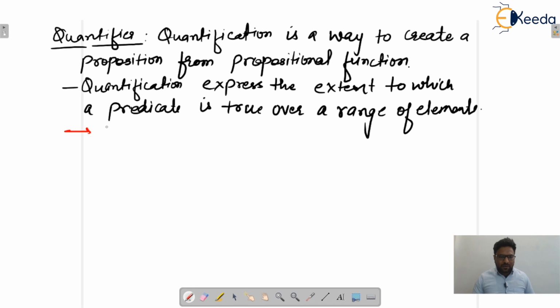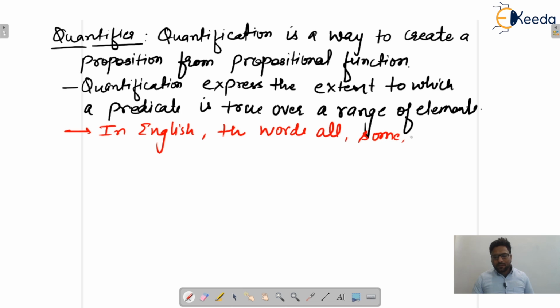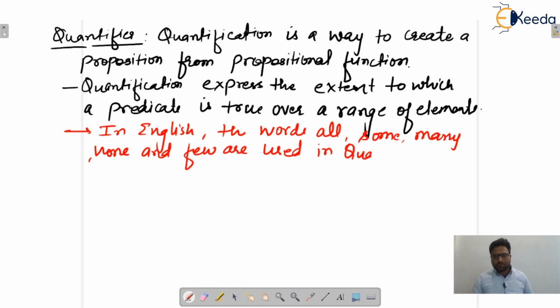So write down: in English, the words all, some, many, none and few are used in quantification. Now, as I already told you, the important part will start, so we'll see it one by one.